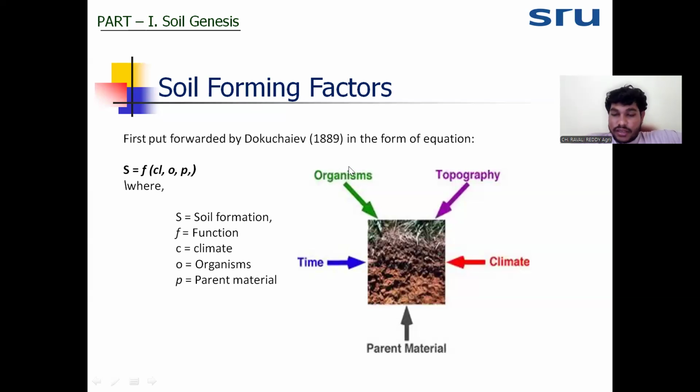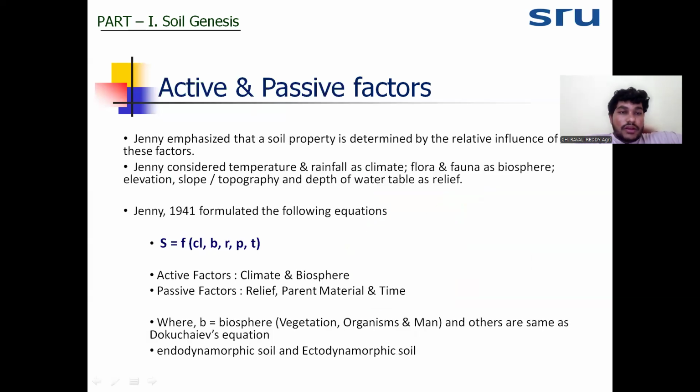After that, Jenny, another scientist from America, gave five factors for soil formation: climate, biosphere, relief, parent material, and time. He said that according to these five factors, soil will form. After that, Jenny gave another classification.